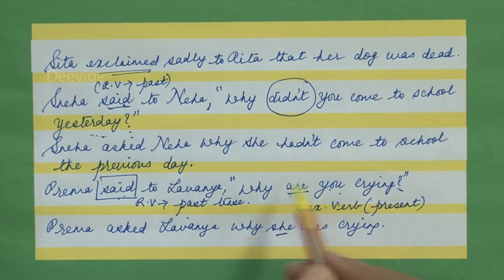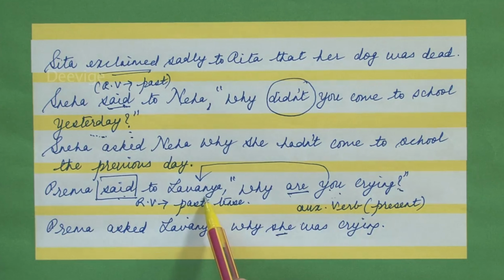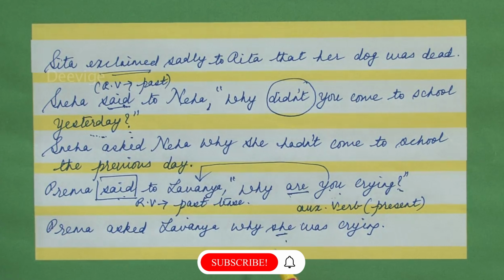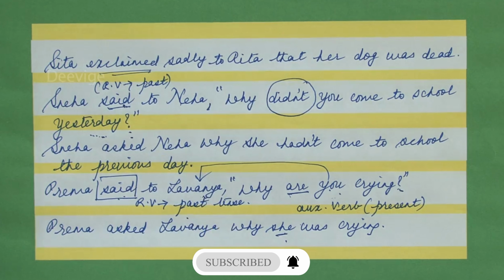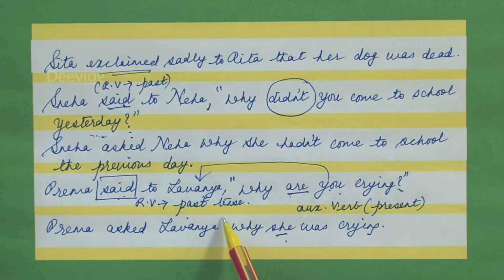Because this "you" refers to Lavanya. Since this "you" refers to Lavanya, and since Lavanya is the name of a girl, I have written it as "she". Supposing I had used the name Rama or Jacob or Ramesh, then what would have happened? You would have changed it to "he", because they are the names of boys or men. Lavanya is the name of a girl. So this "you", which stands for Lavanya, will change to "she" when you are changing it into indirect speech.